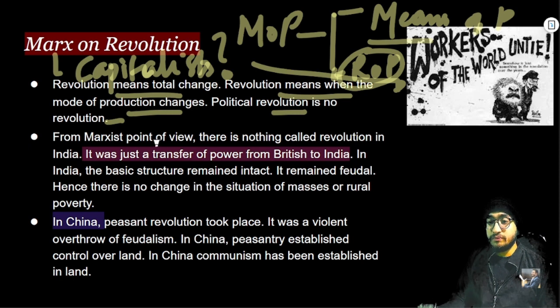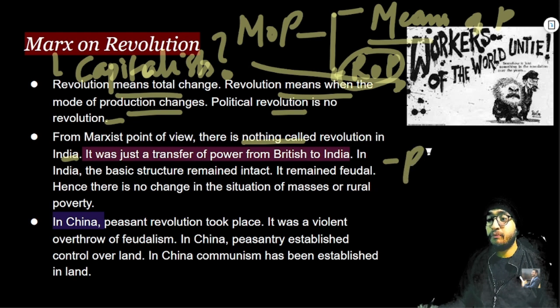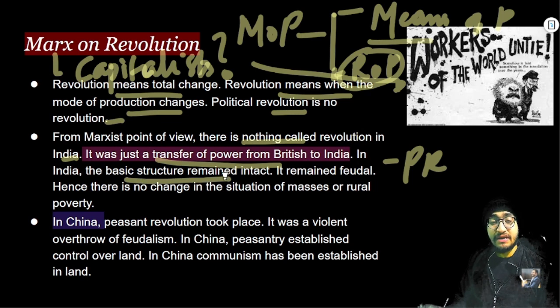He also propounded the idea that there is nothing called revolution in India, right? He is giving two perspectives when it comes to India and China, because we have seen revolution in our country, that is China, that was the political revolution. Basically in India it was a political revolution. Why was it a political revolution? Because it was just a transfer of power from the British to India, right? It was a mere transfer of power. In India the basic structure remained intact, right? What was the basic structure? The basic structure was basically the feudal economy, right?